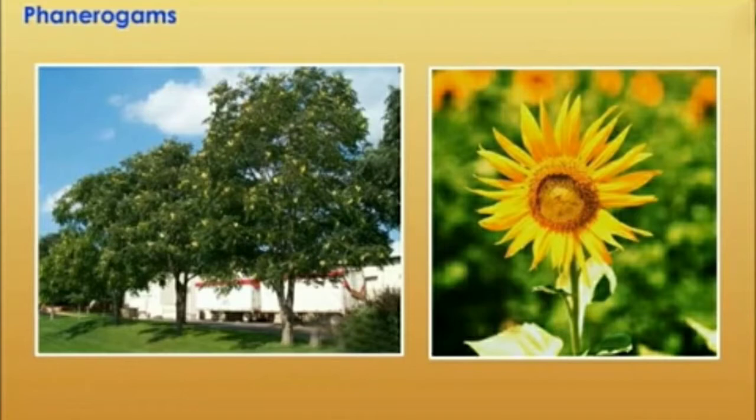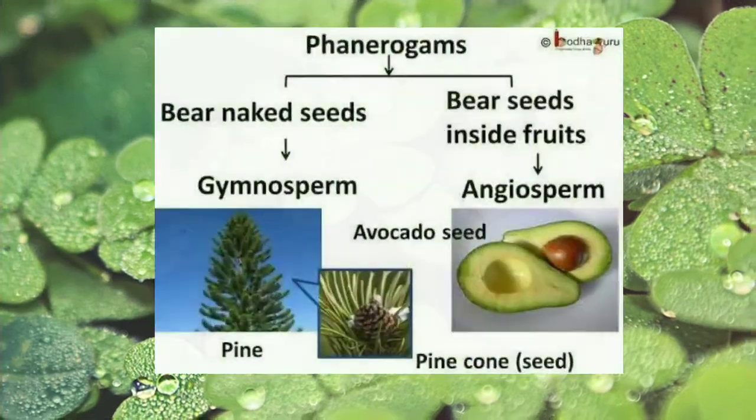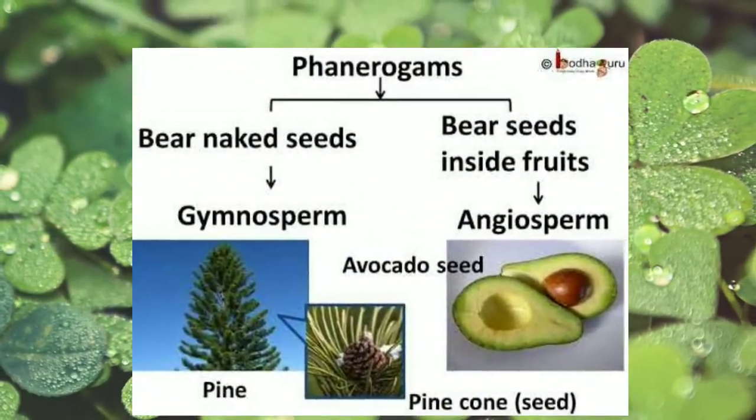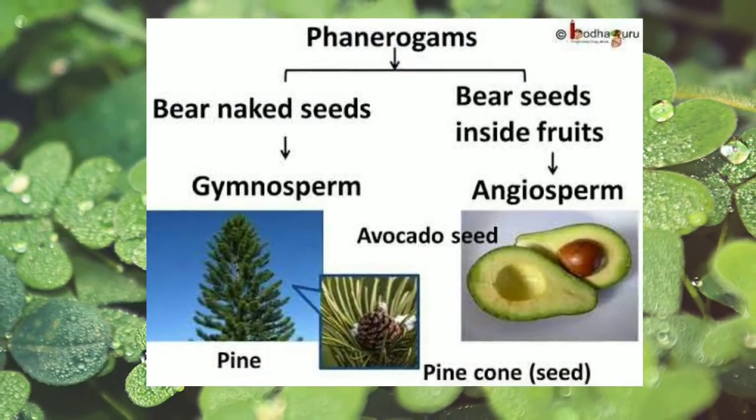And children, depending upon whether the seeds are enclosed in a fruit or not, these phanerogams are classified into gymnosperms and angiosperms. Now let us study the first division, that is gymnosperms.